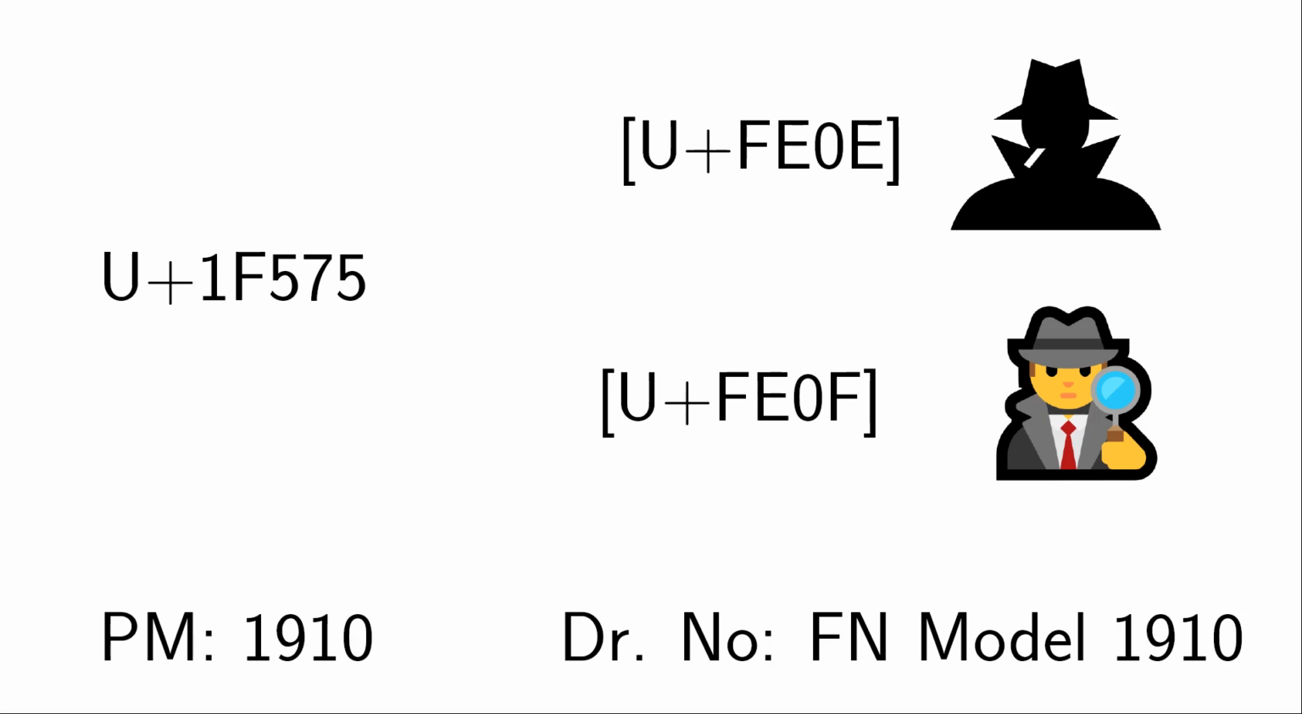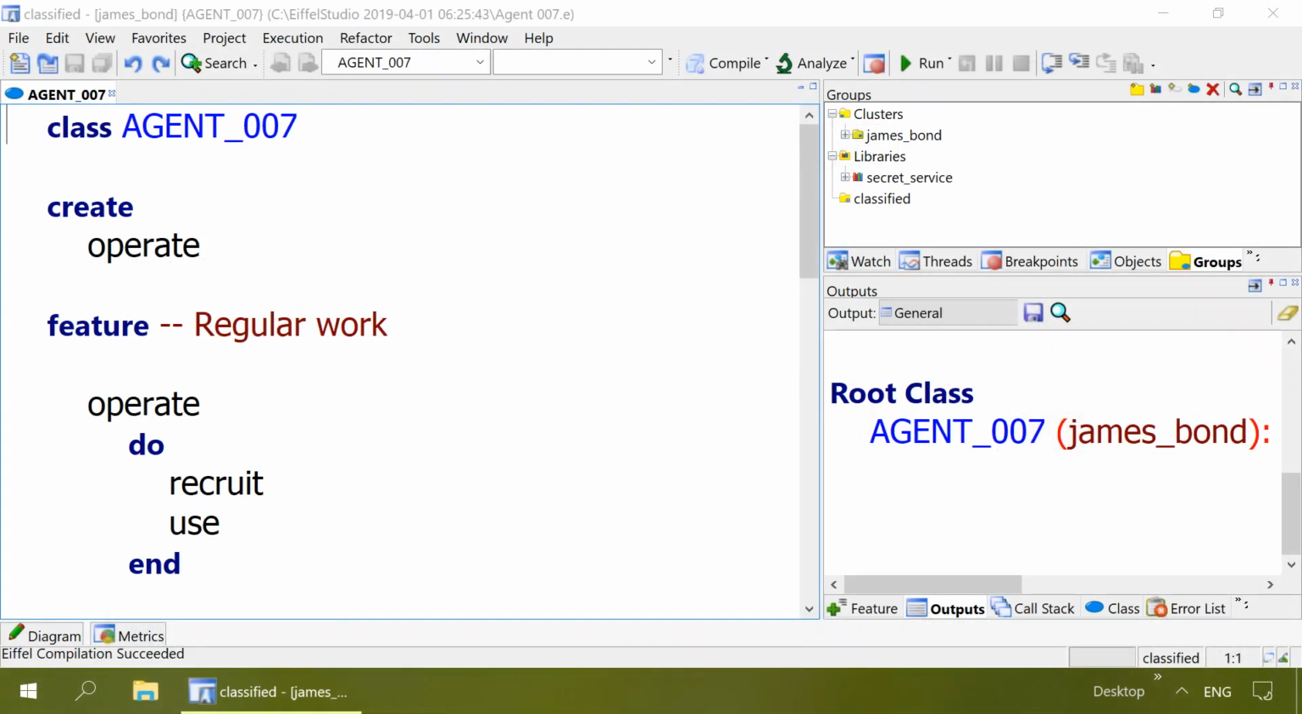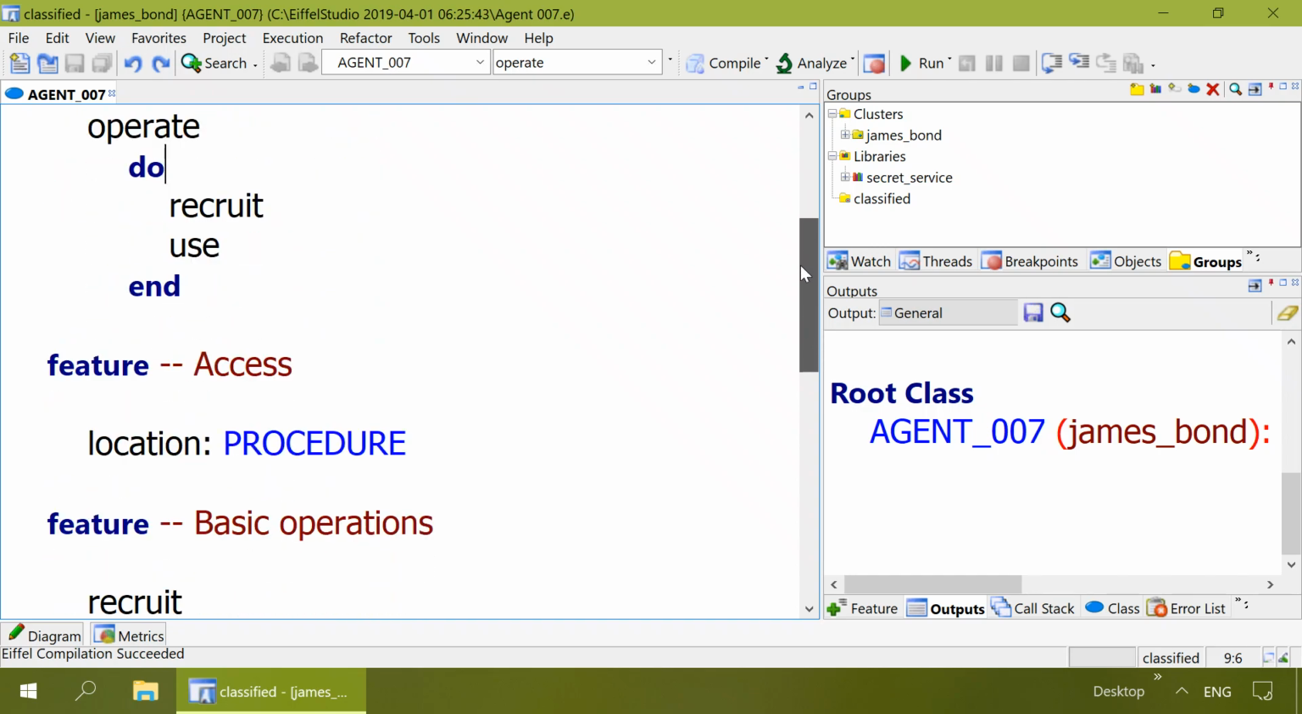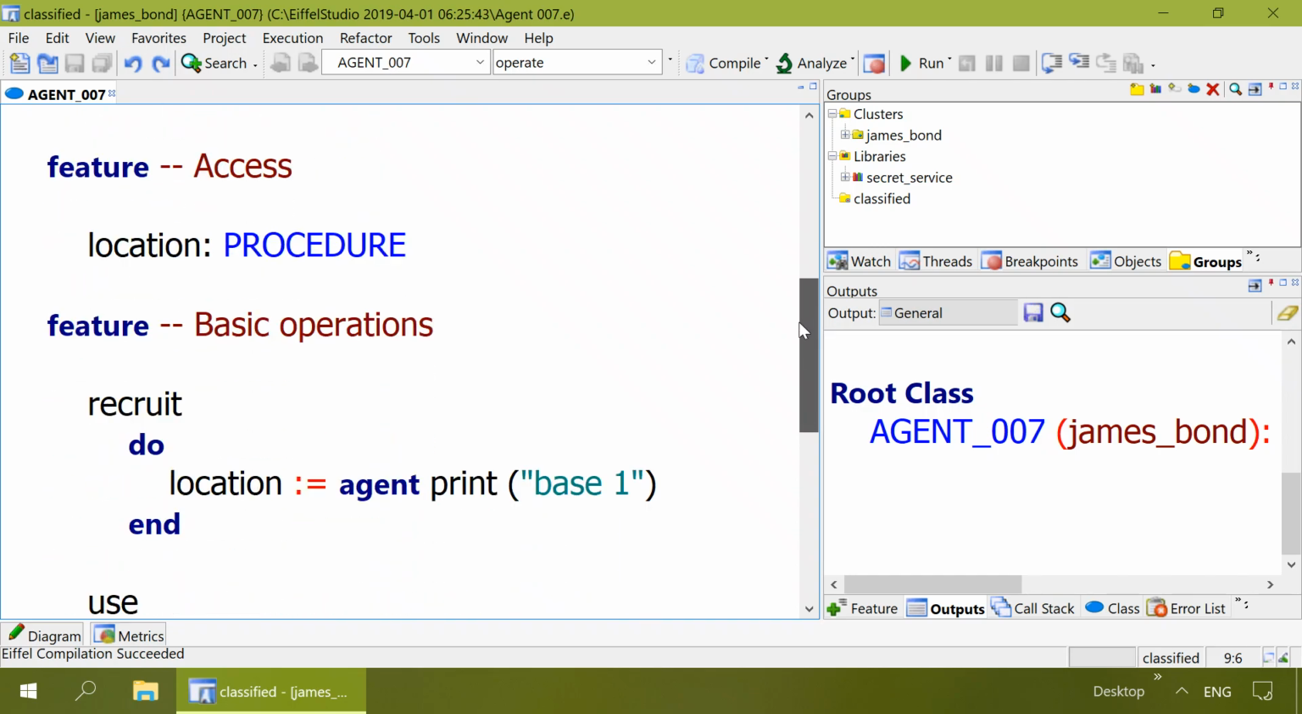In the most recent version of the development environment, autocompletion recognizes names of commonly used Unicode symbols. Let's see how it works in the example I have prepared. The system has a root class agent 007 with the root creation procedure operate. This procedure calls two features, recruit and use. The feature recruit initializes the attribute location with the secret procedure.